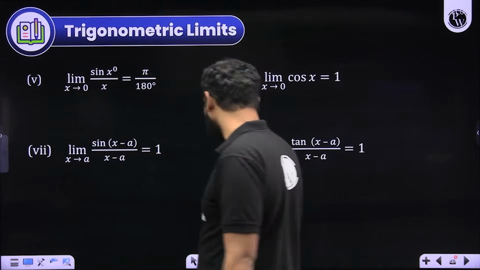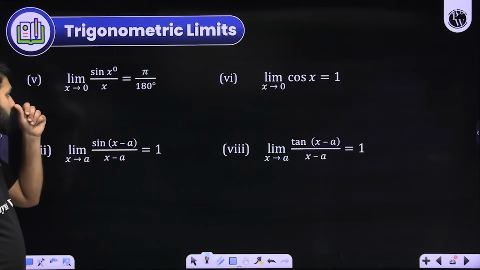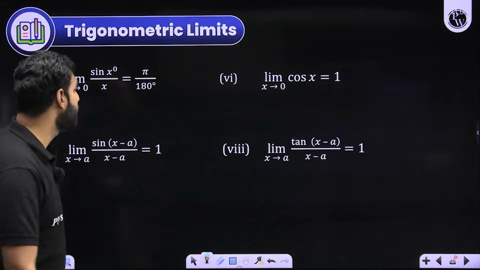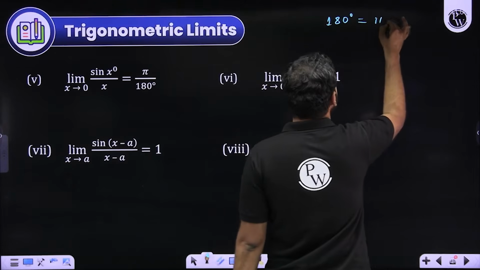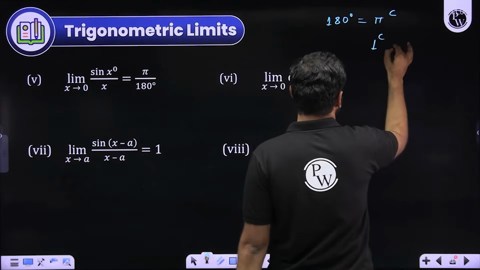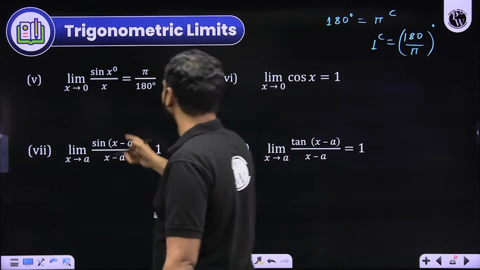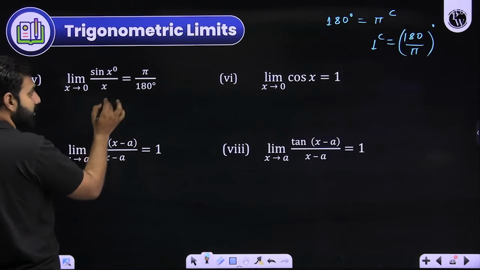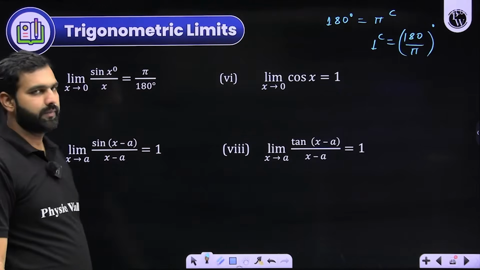Now that's exactly what I was trying to mention: look at this. This is sin x degree upon x. Now the problem is this is x degree, but the denominator is x radian. So can I convert x radian into degree? I hope you haven't forgotten. In trigonometry, we had a discussion that 180 degree is equal to pi radian. So from here, 1 radian will be 180 upon pi degree. Do you remember that? So here, if I wish to convert this x, I'll multiply it by 180 by pi. So that becomes 1 now, and that multiplication product gives you pi by 180 here. Did you get that part?